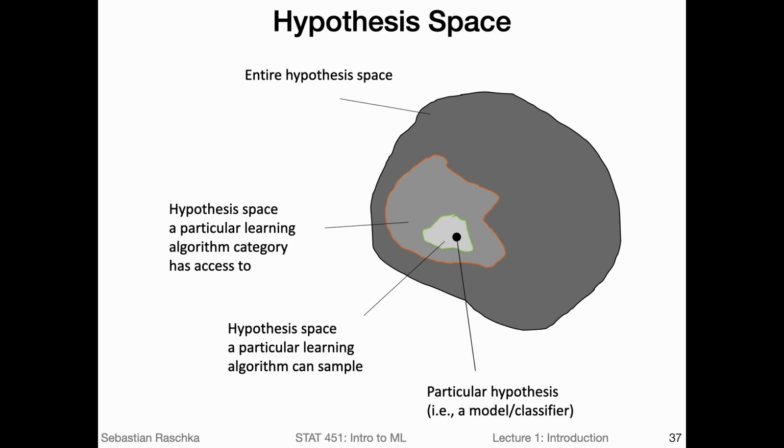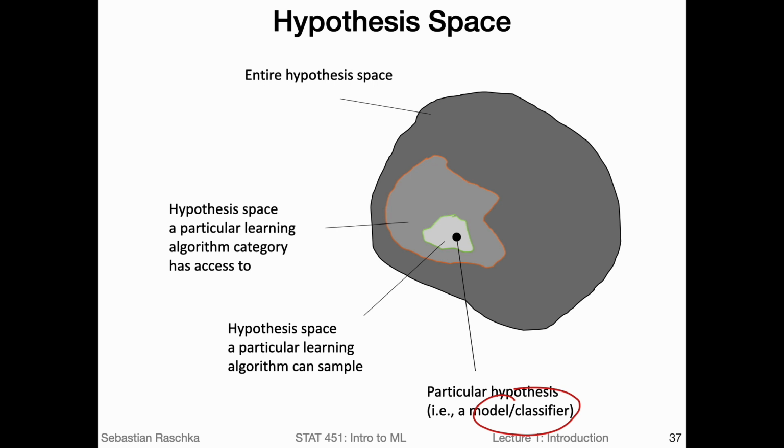There's one more term I want to cover here. That's the hypothesis space. We will encounter the word hypothesis space multiple times in this course, which is why I briefly want to highlight what I mean by that. A hypothesis, as I mentioned before, is kind of synonymous to model or classifier. It's just, I would say, a more classic way of referring to a model. And what I want to show here is that there are multiple different hypotheses that we can learn. Every function that can be learned can be represented in this hypothesis space.